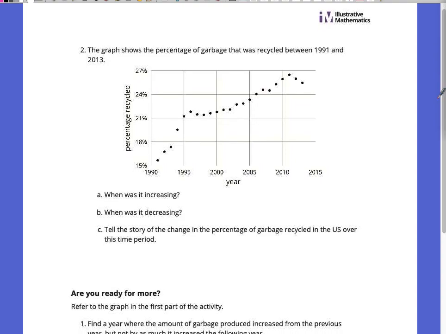When is the graph increasing? And we'll look for some ranges here, some intervals of time when the graph is increasing. So give me one interval of time when the graph is increasing. I'll give you one number from 1990.